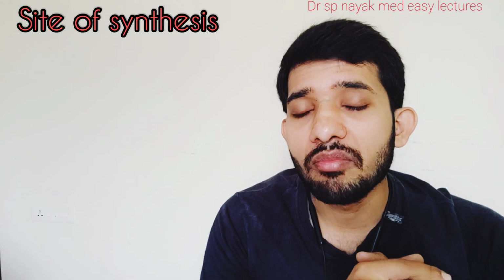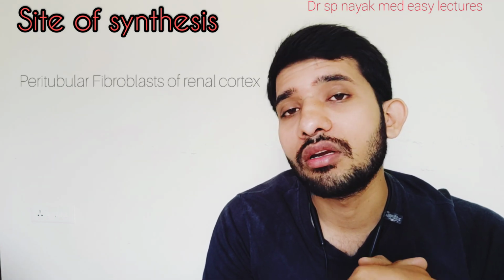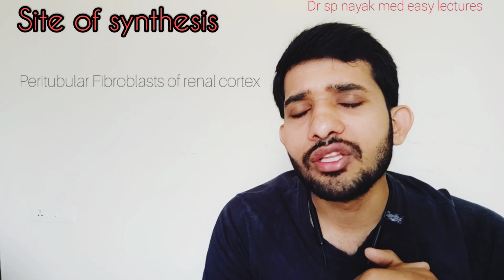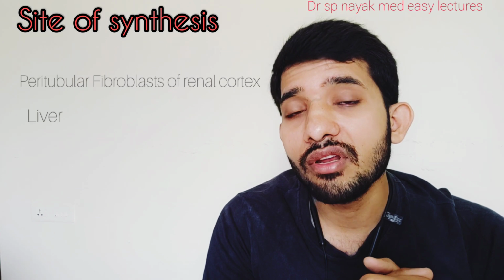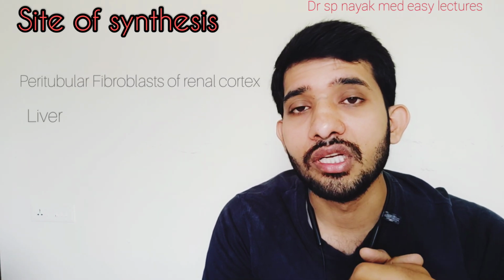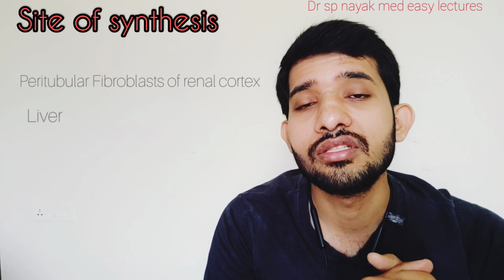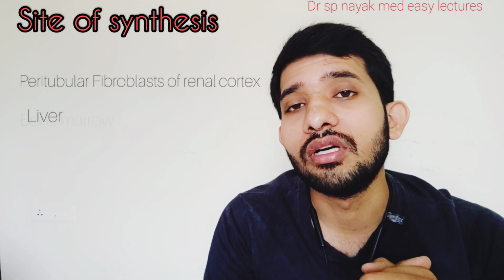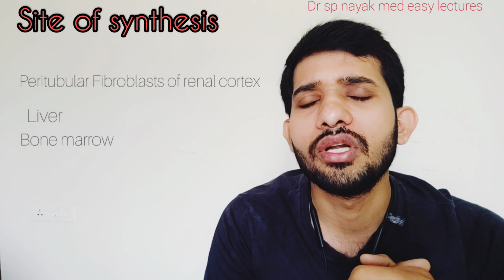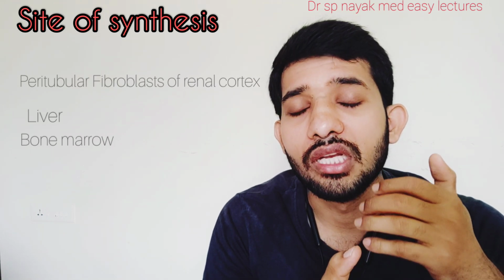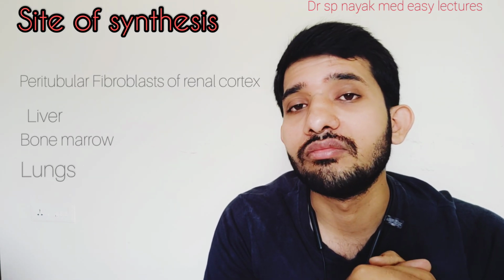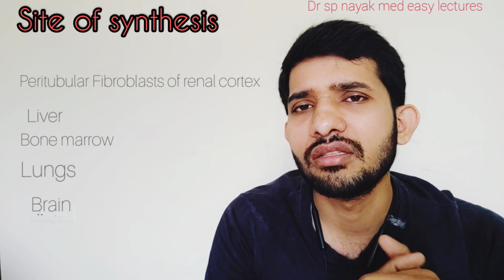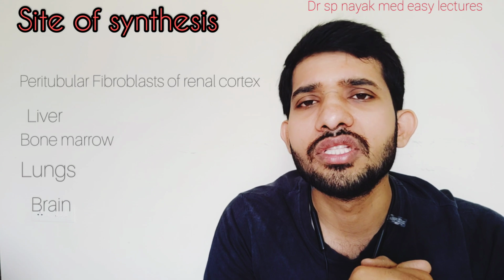Erythropoietin is primarily synthesized from the peritubular fibroblast cells of the renal cortex, and other than renal tissue, erythropoietin is also synthesized from the liver, especially in juvenile patients. Sometimes it is synthesized from bone marrow, a small part from lungs, and it is also synthesized from the brain. So primarily it is synthesized from kidneys, but some amount is synthesized from these other tissues.